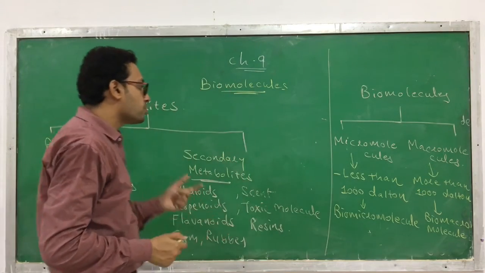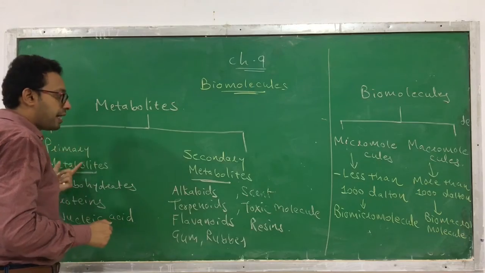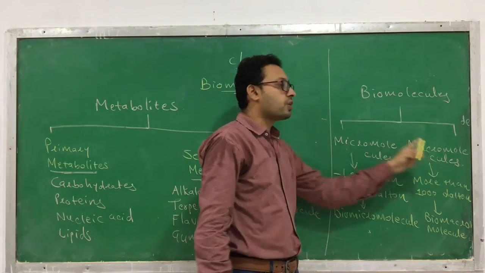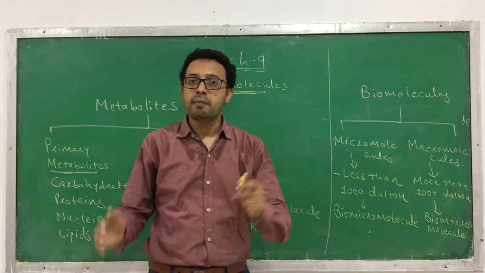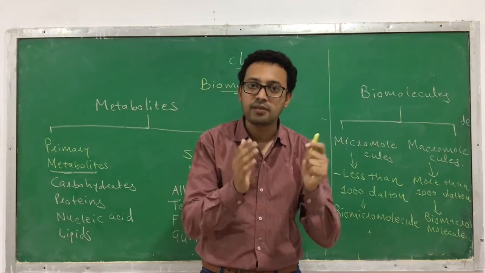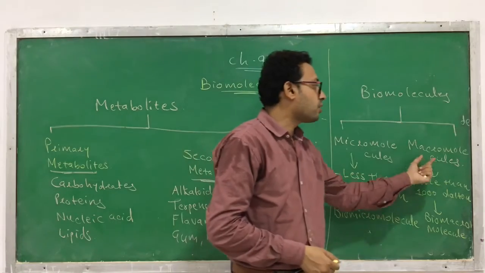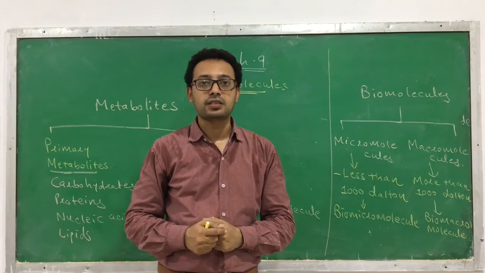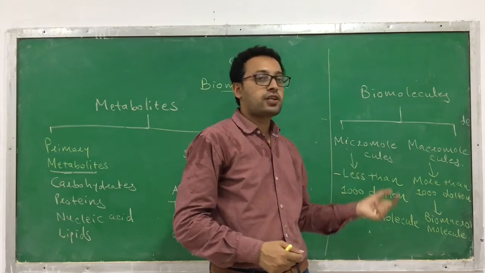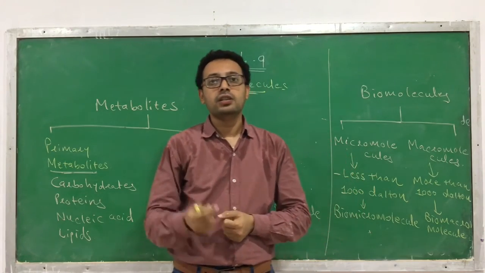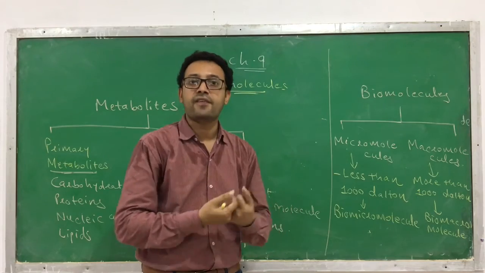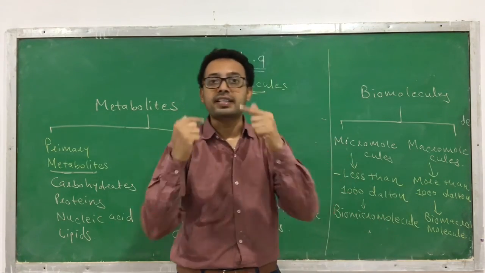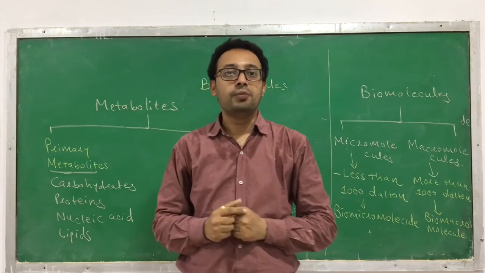So we should know what metabolites are, primary and secondary, and what micro and macromolecules are. Micromolecules are less than 1000 Dalton, macromolecules more than 1000 Dalton. Micromolecules are found in the acid soluble fraction or filtrate, macromolecules in the retentate or acid insoluble fraction.